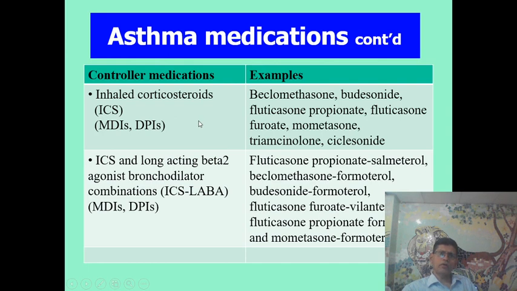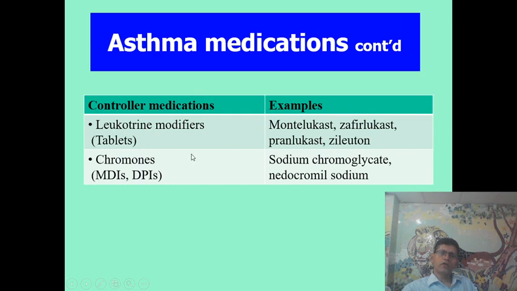Controller medications: inhaled corticosteroids, such as beclomethasone, budesonide, and fluticasone propionate. Another group is inhaled corticosteroid and long-acting beta-2 agonist combinations. There is fluticasone propionate-salmeterol, which is widely available in Bangladesh, beclomethasone-formoterol, budesonide-formoterol, and others. Other controllers are leukotriene modifiers available in tablets, montelukast, zafirlukast, and chromones, sodium cromoglycate, and nedocromil sodium, now seldom used.